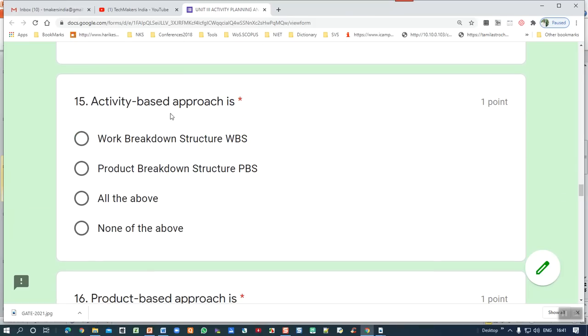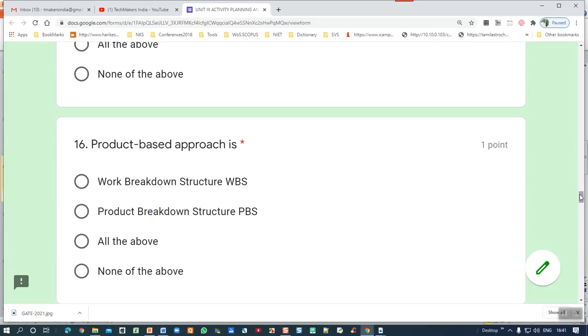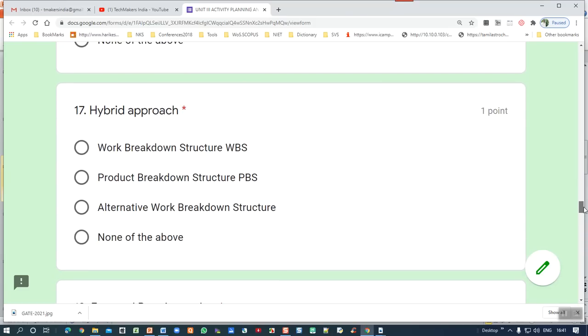Fifth question. Activity based approach, I told you, is work breakdown structure. So it's a very important one. Next question, product based approach is the next one: product breakdown structure. Don't confuse. I am expecting that any one of these two questions will come. Third one is hybrid.